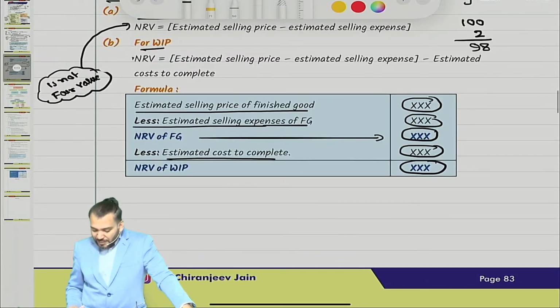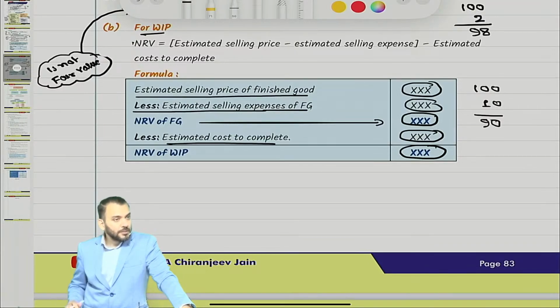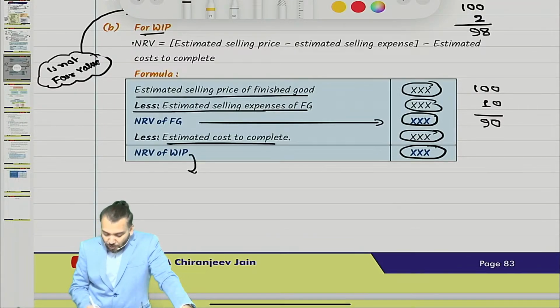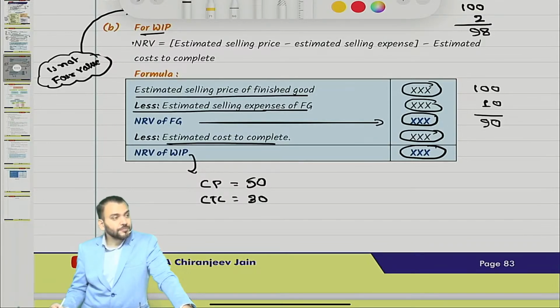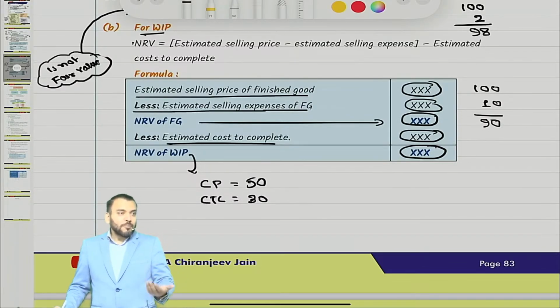Just try to understand. Suppose this is 100 and this is 10. So on sale we can recover 90. Now for WIP, you have already incurred 50 rupees and the cost to complete is 30 rupees.